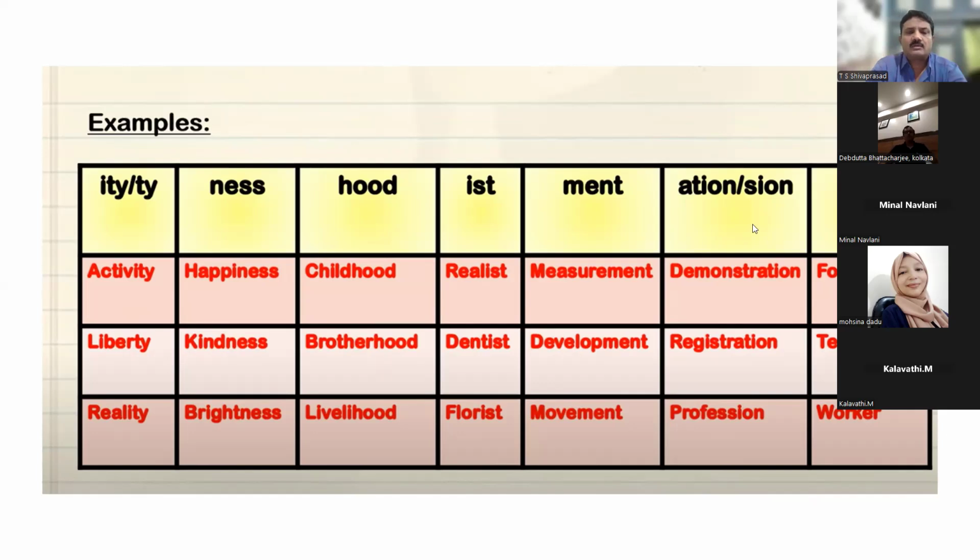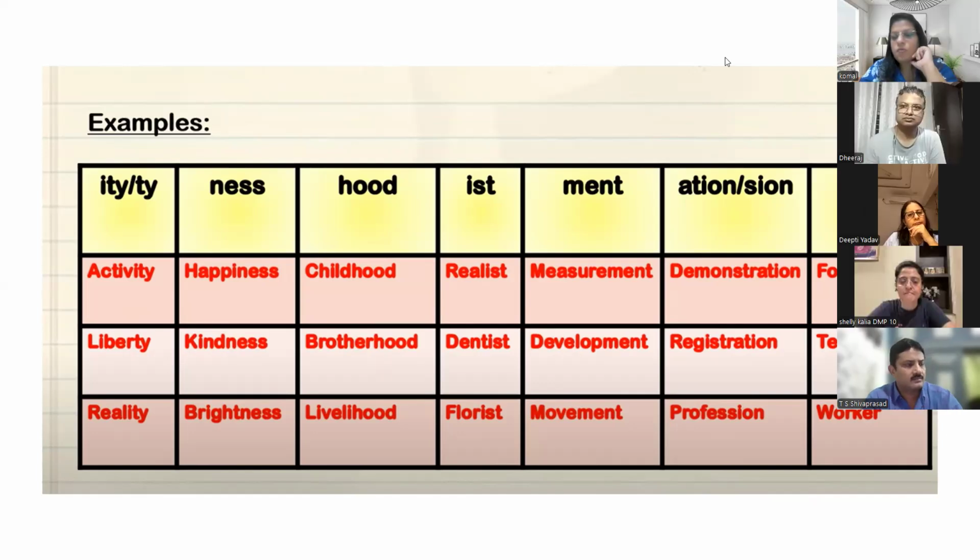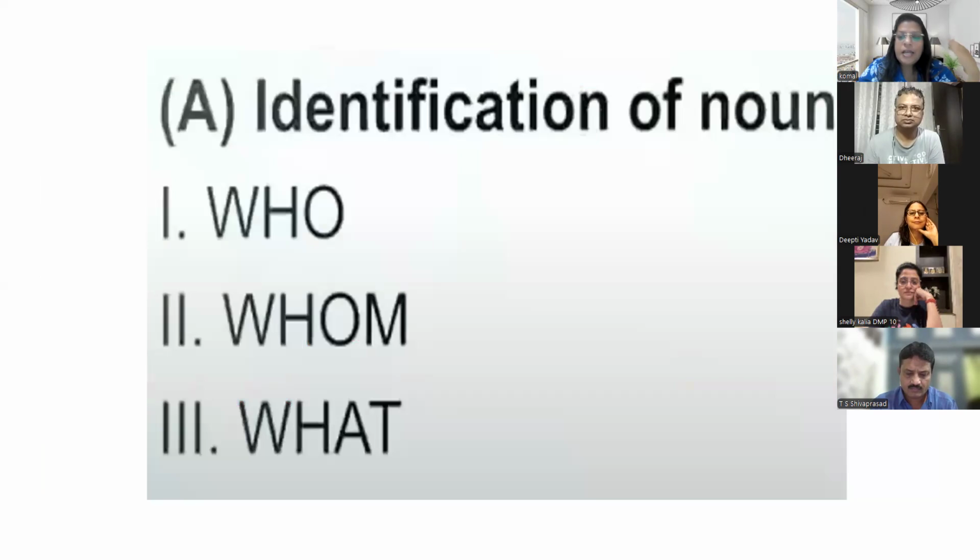Madam, there is a word merger. Is it a noun? Merge means to combine, merger. Tell me a sentence; the sentence will tell us. What is the sentence you want to make? Okay. If you say he's a merger, then in that case you can say it is a noun.